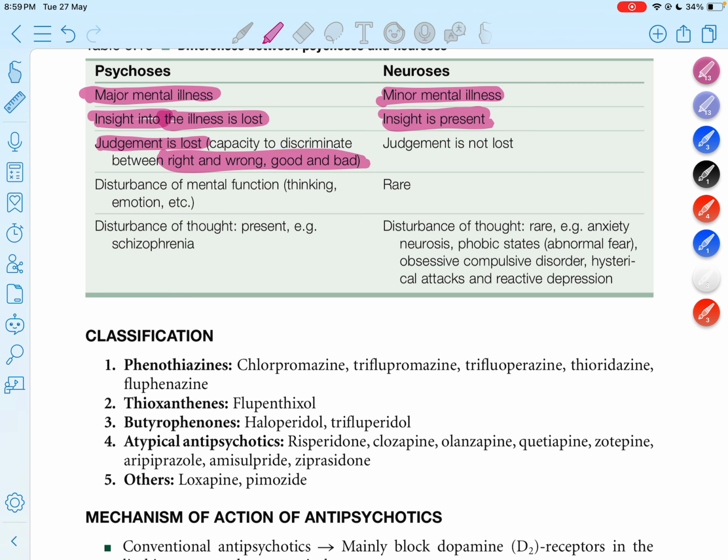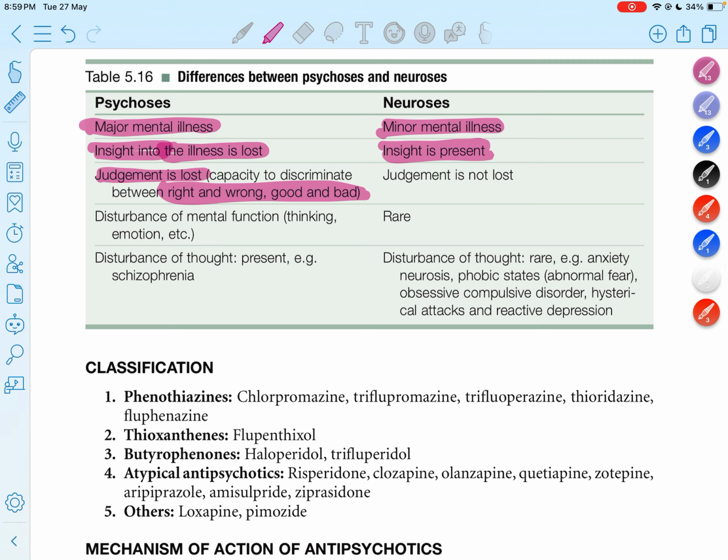But in neurosis there is no loss of judgment, and the ability to discriminate between right and wrong, good and bad is not lost.